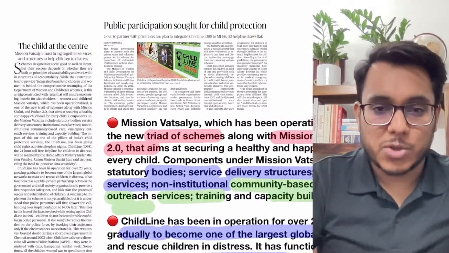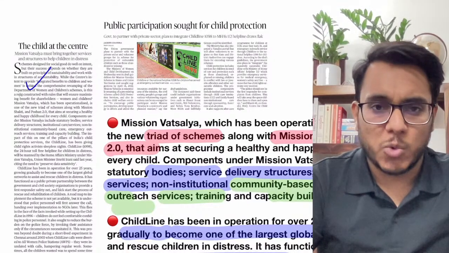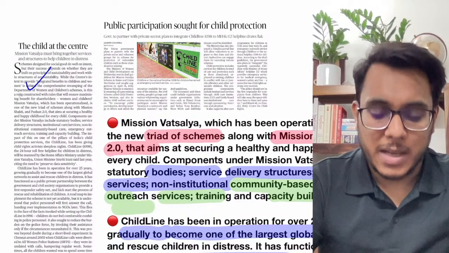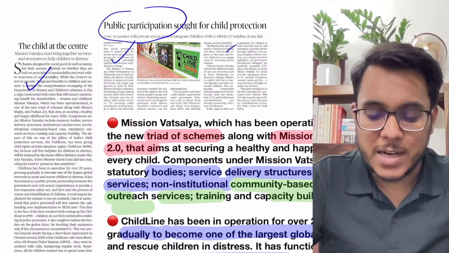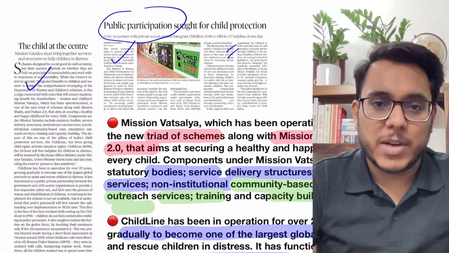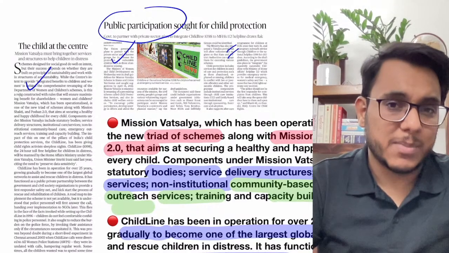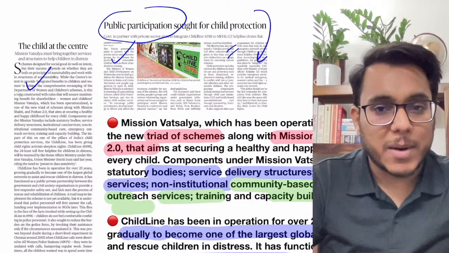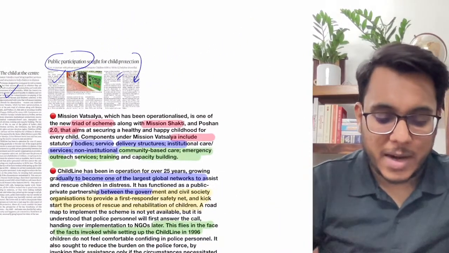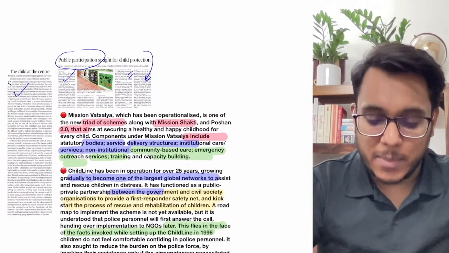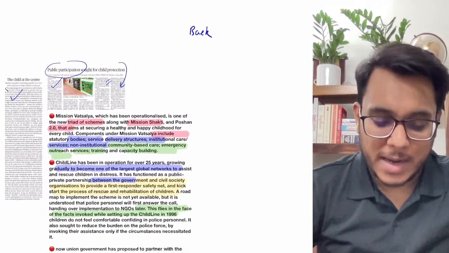So guys, first of all, here we have clubbed two articles. One article was published in yesterday's Hindu editorial, and this article is published in today's newspaper: public participation sought for child protection. This article is talking about Mission Vatsalya, how there are some limitations in Mission Vatsalya, and what the government has done now. Before moving into this article, I'll explain a little bit of background information so that you can understand this article in a better way.